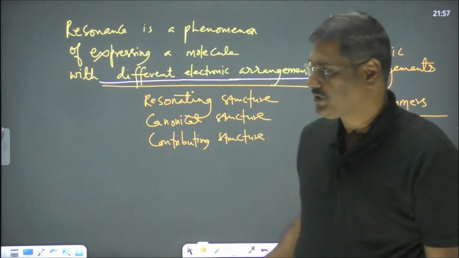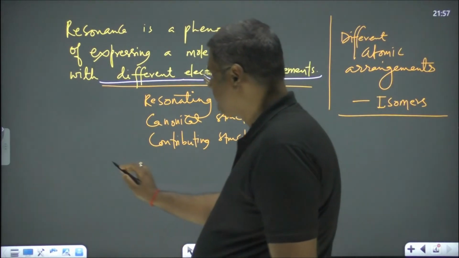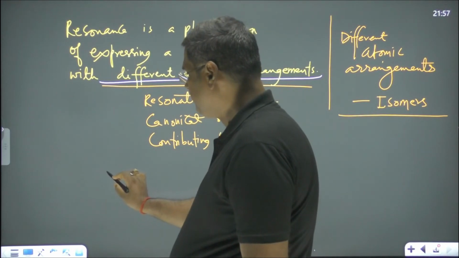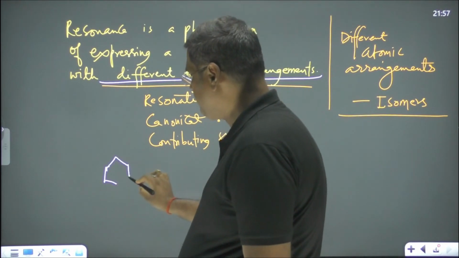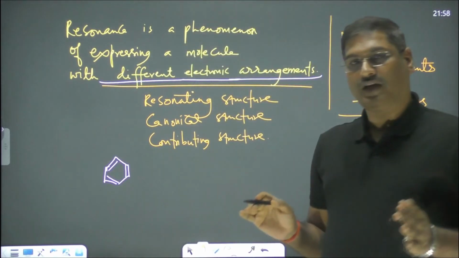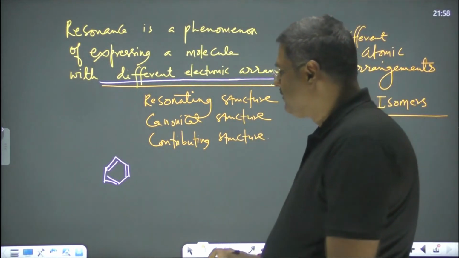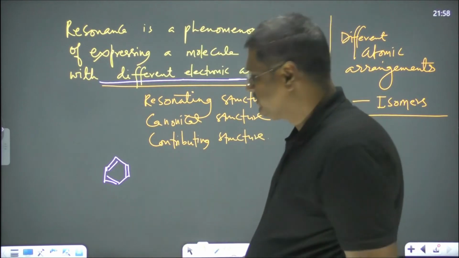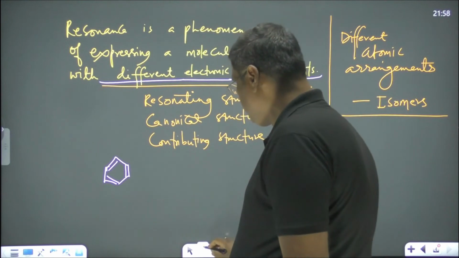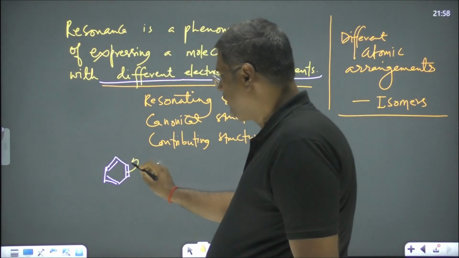You see, for example, let's write here benzene, the most known and most widely used example of resonance. As we did earlier, I try to write the various electronic arrangements. I break this one bond and write like this.